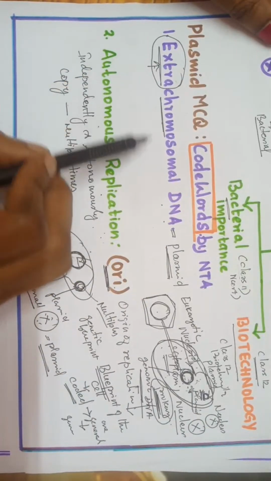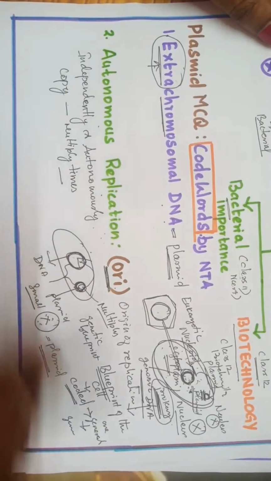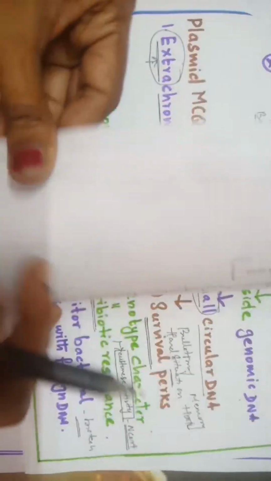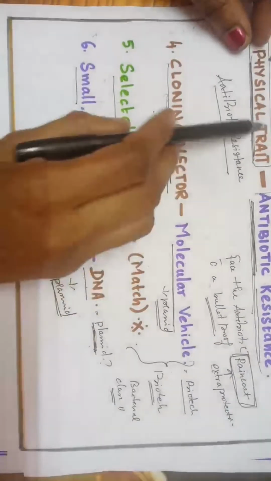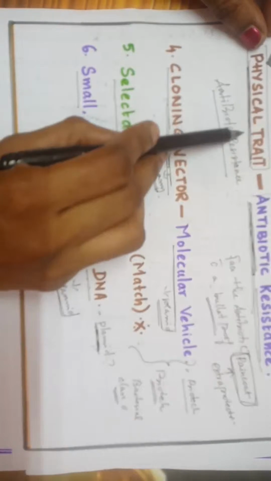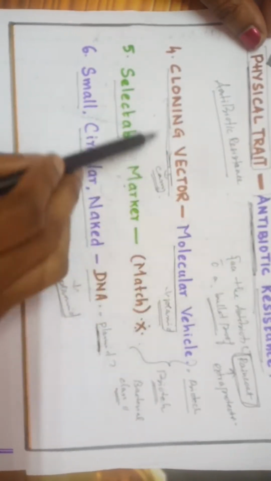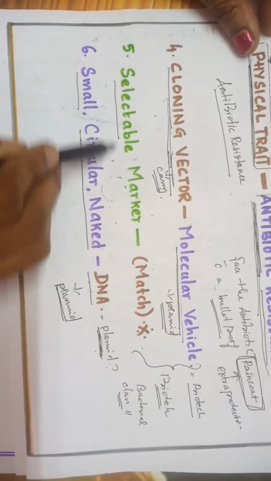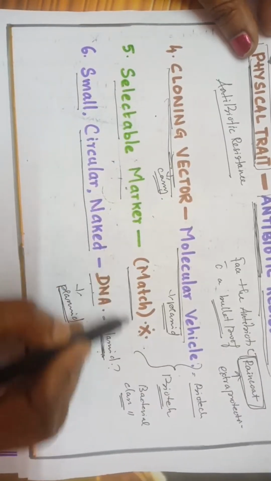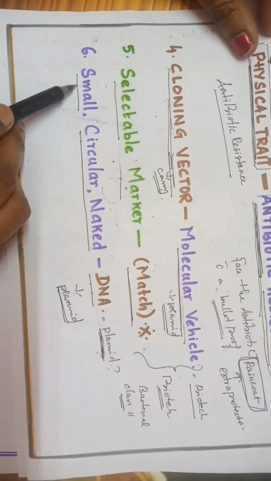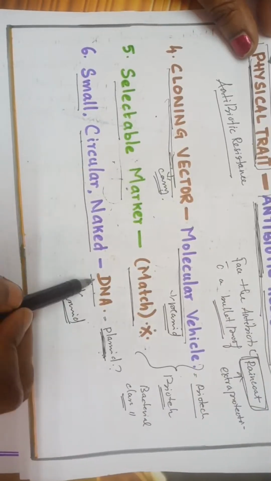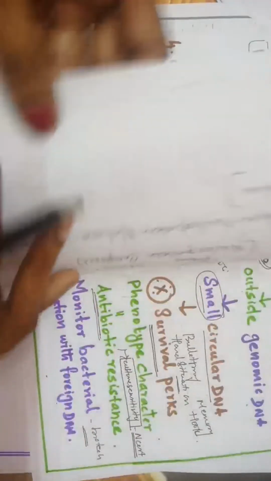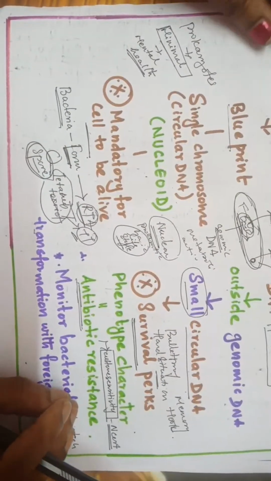First one is extra chromosomal DNA. Second, autonomous replication. This is origin of replication. And what is the third point? Phenotypic character, physical trait, antibiotic resistance, cloning vector, which acts as a molecular vehicle, selectable marker, it can be asked as a match the following. They are asked as small circular naked DNA present in the cytoplasm. So these are the 6 code words which indirectly represents plasmid.